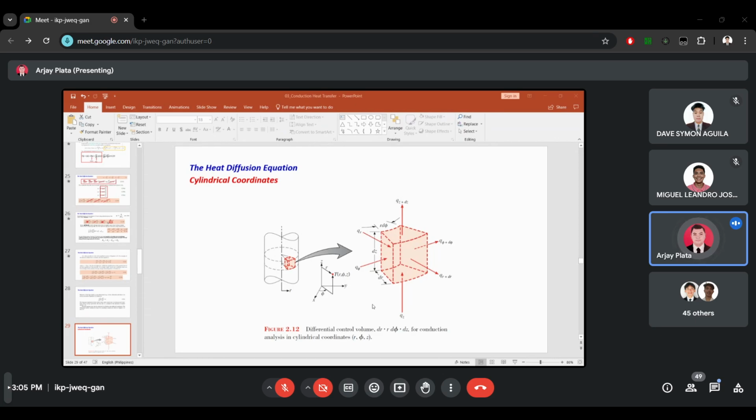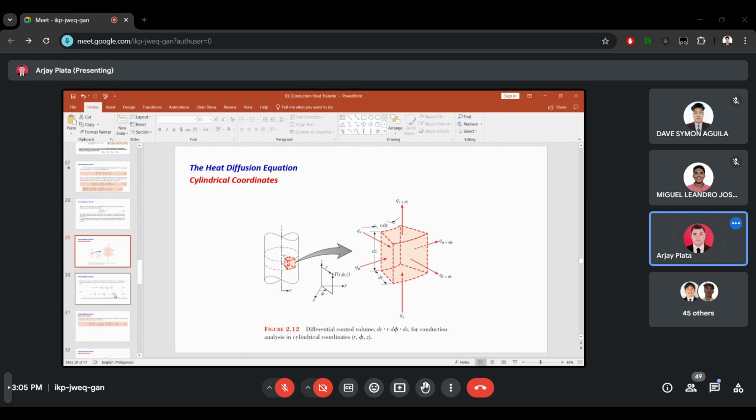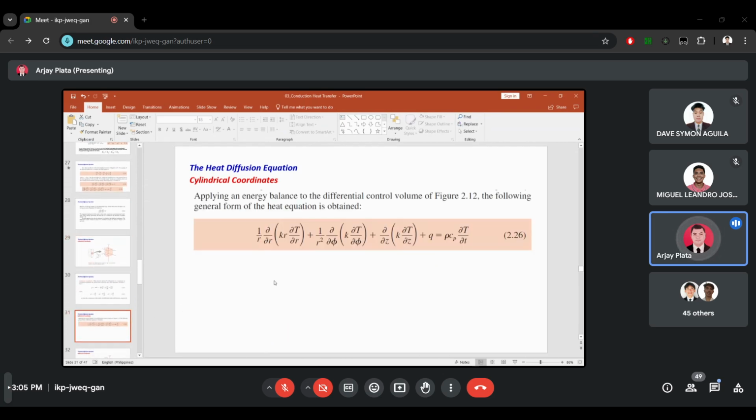But we will still apply the same procedure. So changing these coordinates, we can derive the heat diffusion equation for cylindrical. Applying energy balance to the differential control volume in the figure, the following general form of the heat equation is obtained.